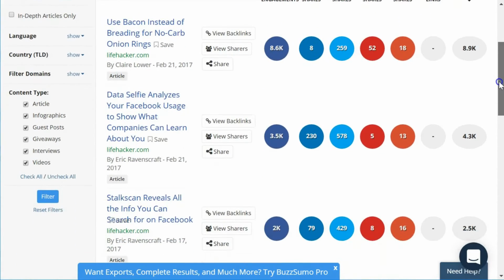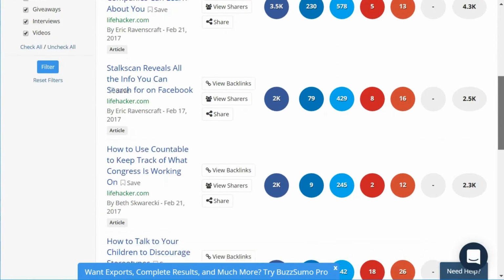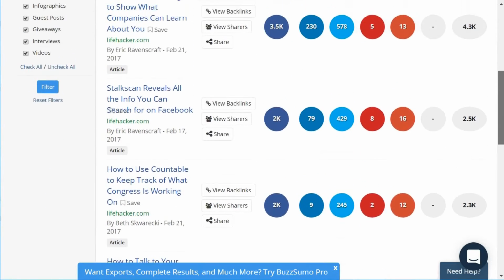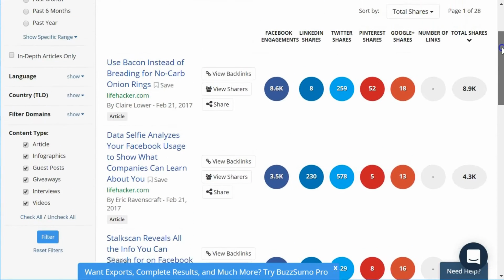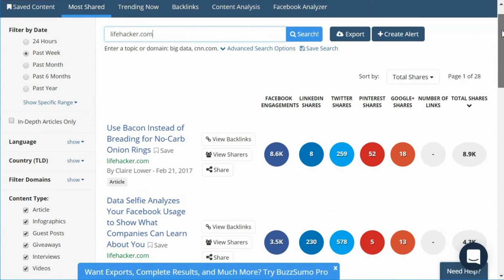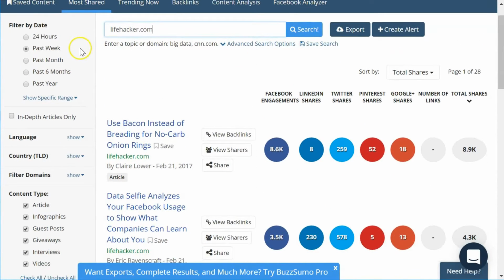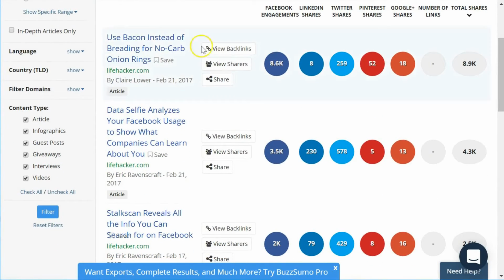And that's a hint that at least other people are finding it interesting, or other people are wanting to share it with others. So chances are I might find a few things in here that I'll want to read, that I'll want to consume as well. Now, of course, you can filter in a few other ways beyond just a time frame, beyond just the filter by date. Down below, we have a few other options.